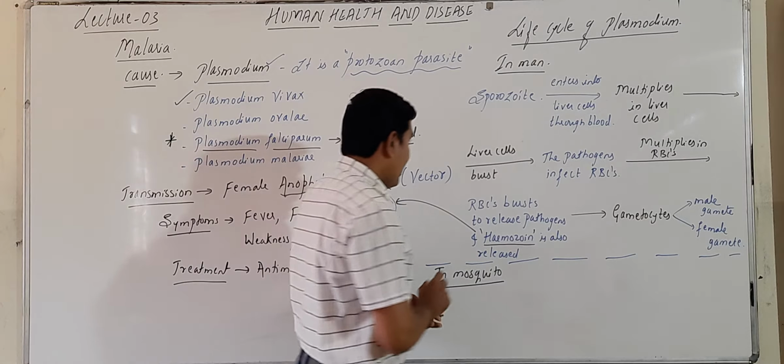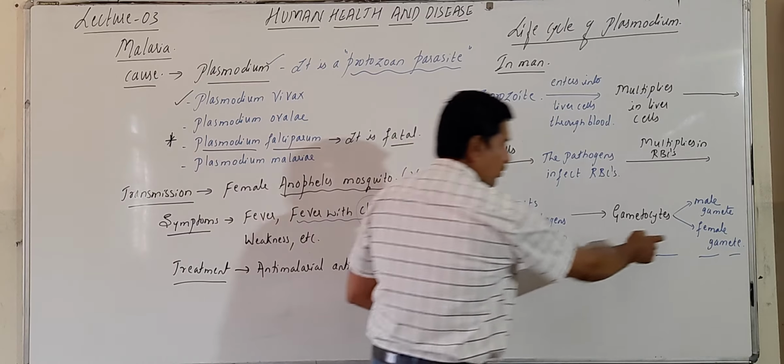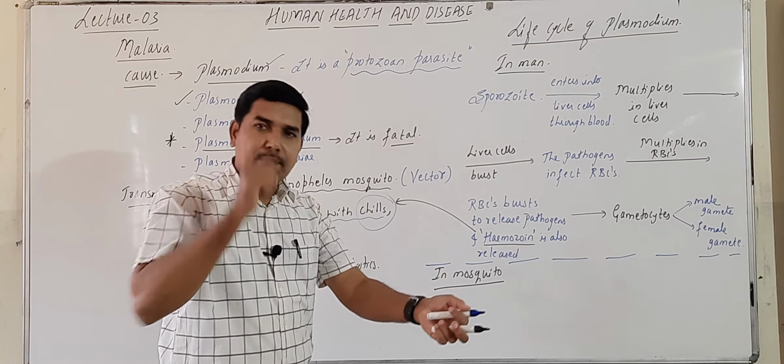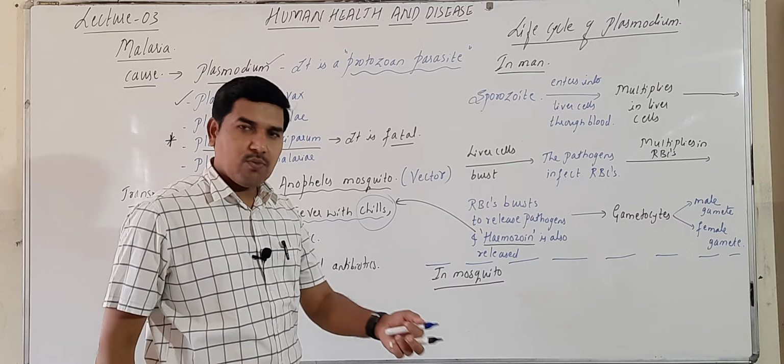Now, what happens in the mosquito? We are starting with the gametes. When the mosquito sucks the blood of humans, what will happen?